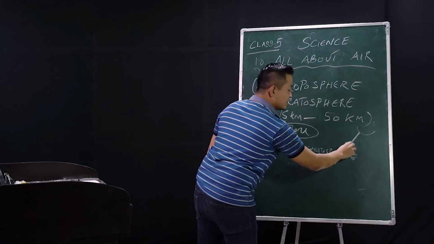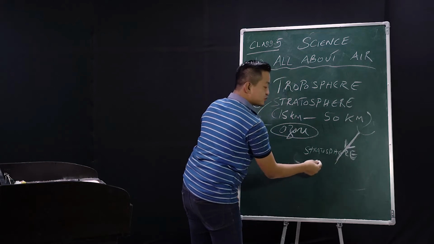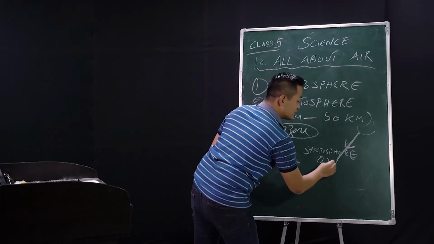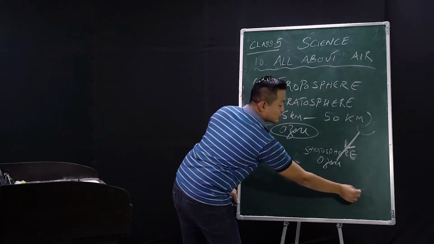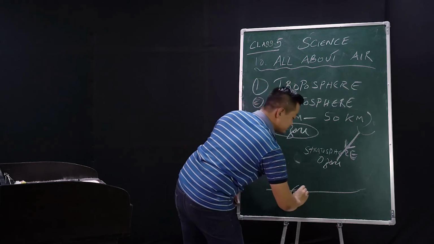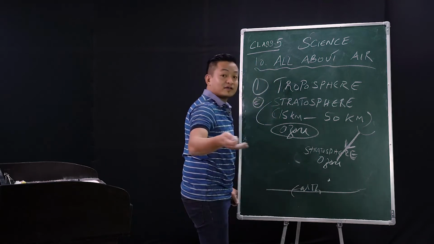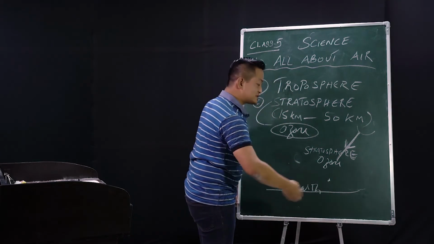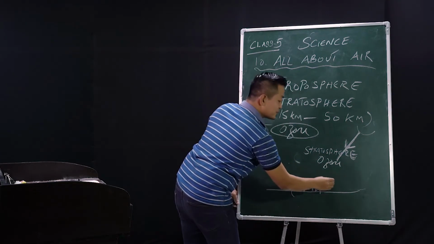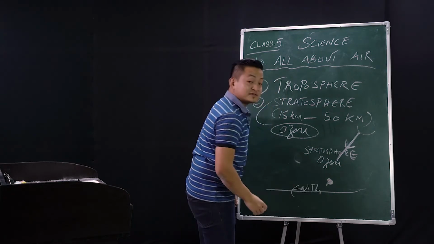In the stratosphere we have ozone. And this is the Earth, where you and I live, where all the human beings and animals survive.